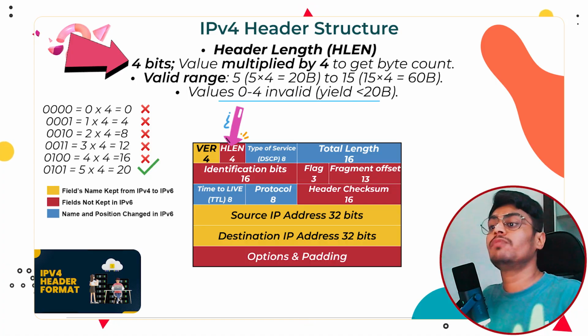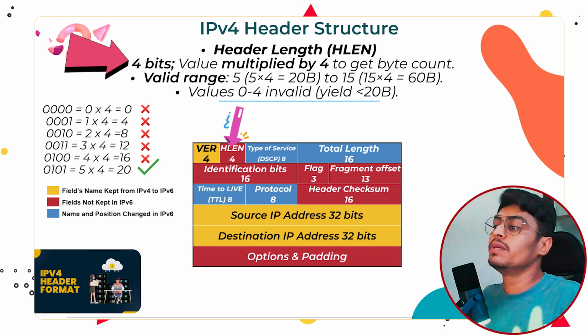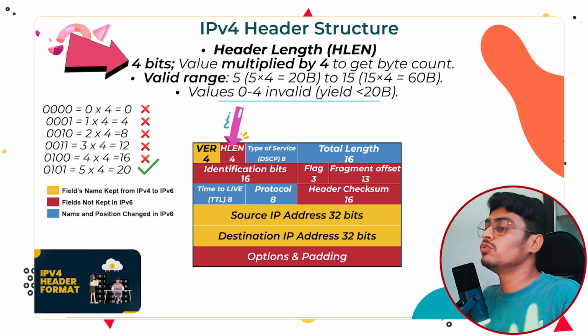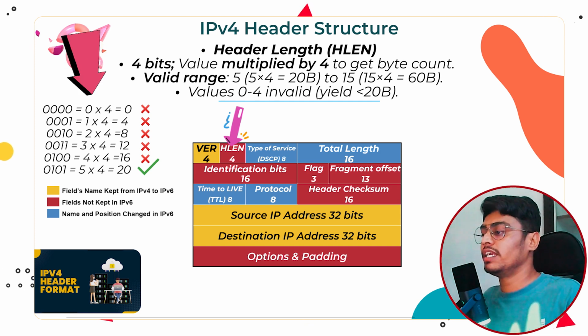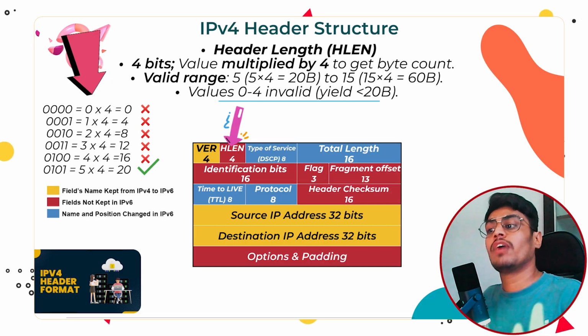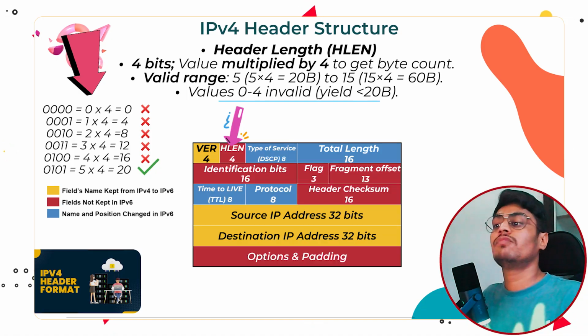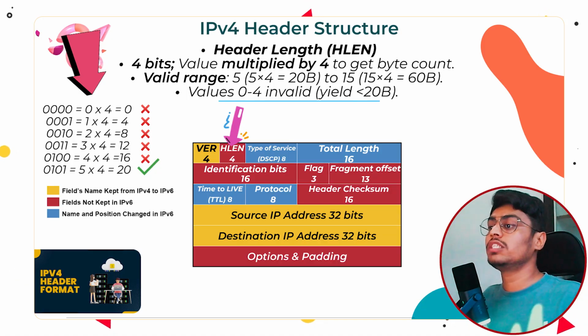The maximum value is 15. So 15 into 4, 60 bytes. The minimum should be at least 20 bytes. So values 0, 1, 2, 3, 4 are invalid because they give less than 20 bytes. So the first valid value is 5 because 5 into 4 equals 20. Okay, and our minimum header length is 20 bytes. 5 into 4 is 20.